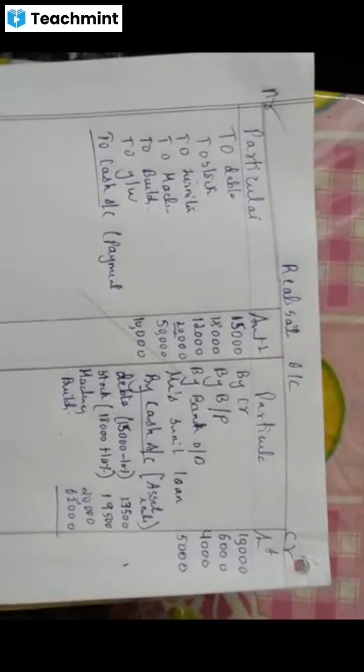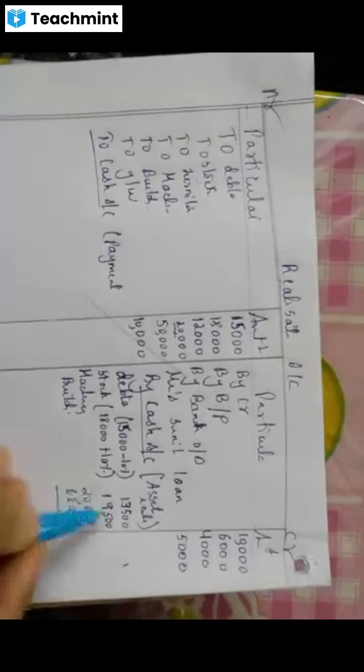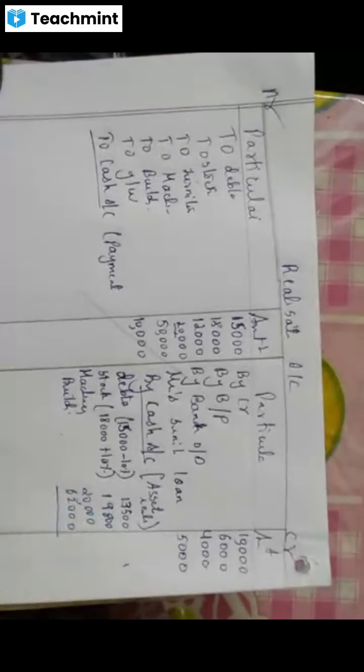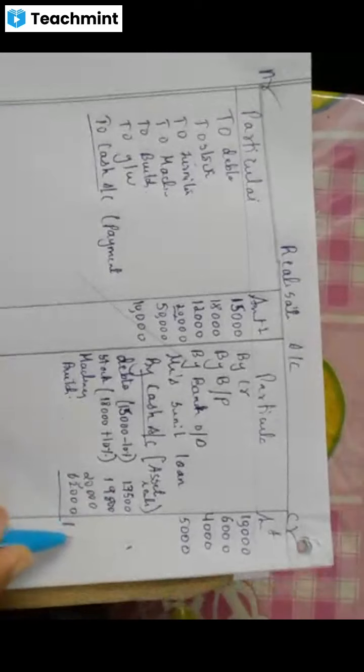So when you add all this, how much you get? Just make this calculation. Okay, fine. When you add all this, how much you get in the outer column? 1,19,500, is it?